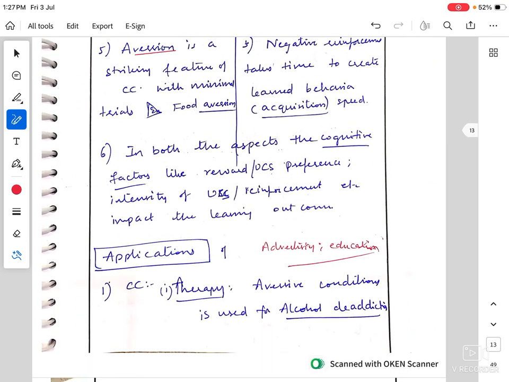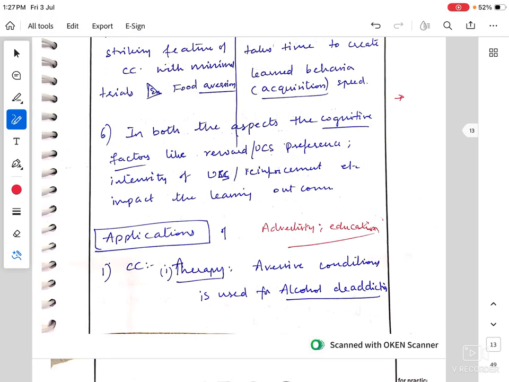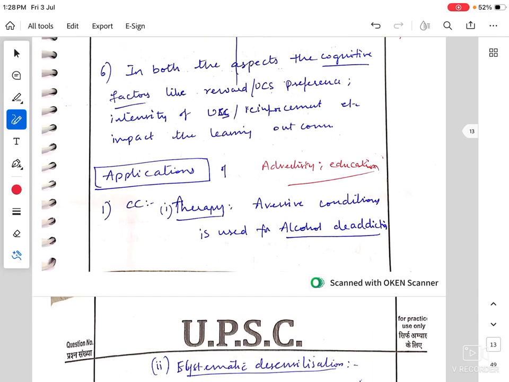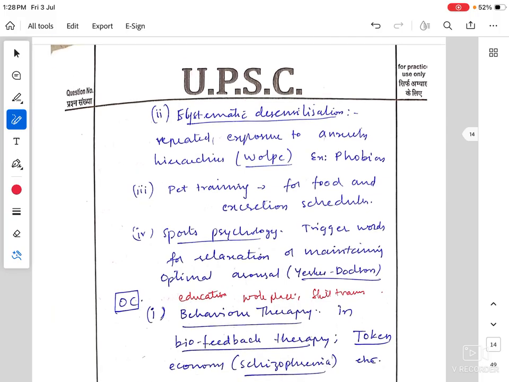You will have a sufficient amount of time, so you can plan your answer, like how to introduce it, how many pages you can give for this part, how many for that part. Plan like this and then start answering 20 markers and 15 markers also. For 10 markers you don't have much time to plan, and you need not plan those things. They are straightforward single-piece or two-piece questions. So next, coming to the applications, I have divided into classical conditioning and operant conditioning.